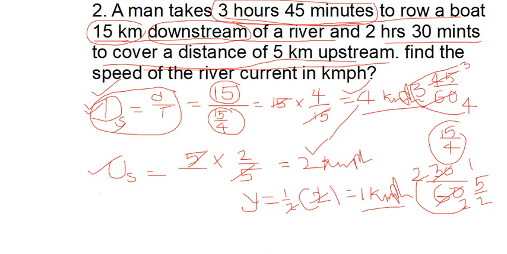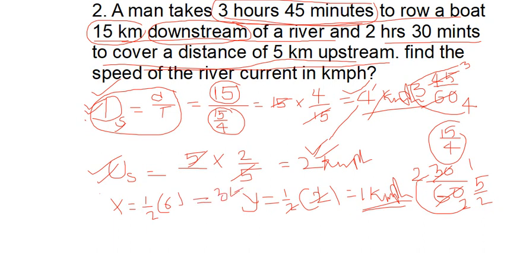Here I got the d value, here I got the u value. While finding the y value, what is the formula? Half into a minus b. A value is 4, b value is 2. 4 minus 2 is 2. 2 ones are cancel. I got that y value. Can you find the x value? What is the x value? Half into a plus b. A value is 4, b value is 2. 4 plus 2 is 6, and 6 by 2 is equal to 3 kmph.